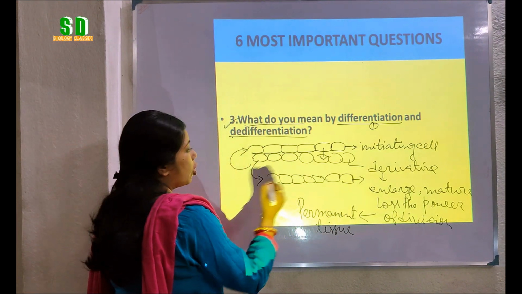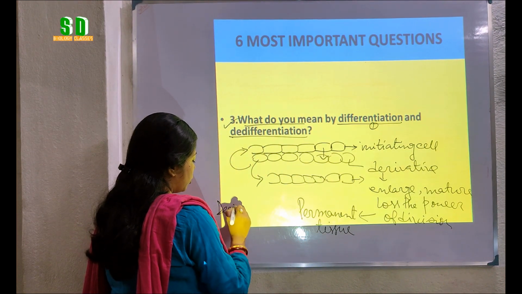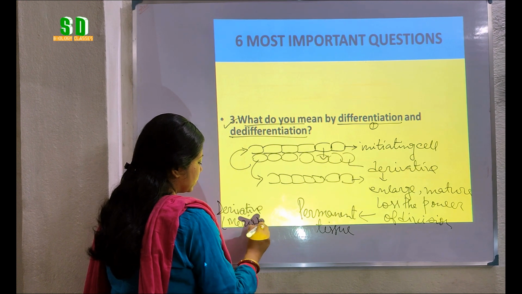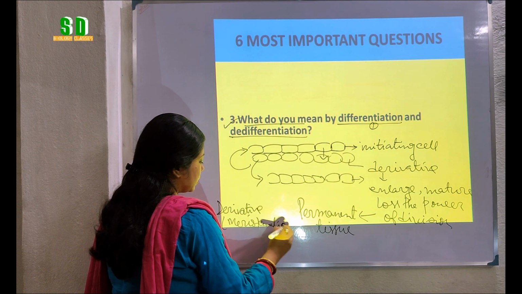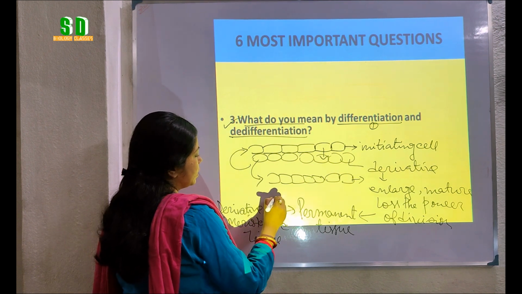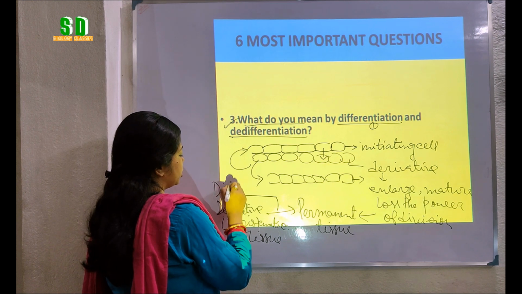This process of changing of the derivatives of the meristematic tissue into the permanent tissue is called differentiation.